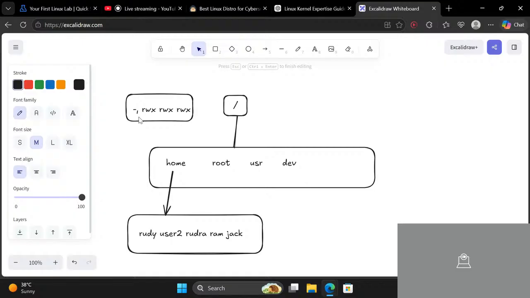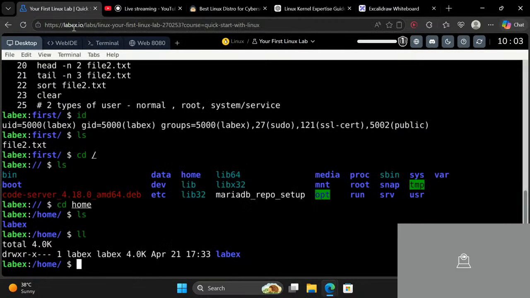If they don't have any permission, suppose other users have no permission of read and write, then it will be shown like this. So here you can see that this is a directory, and the LabEx user has access to read, write, and execute. The members of the LabEx group have only read and execute. They can't write, and other users can neither read, nor execute, nor write. Okay, so that is how we define permissions.